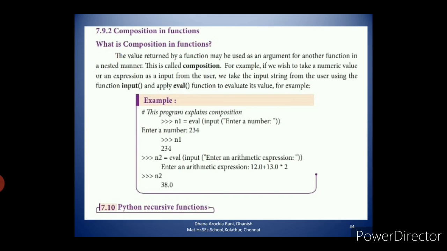In the second function call statement, the n value will be 5. So here 5 is not equal to 0, so the else part will be executed. Here, return n into fact of n minus 1. So it will apply the n value and display the output.